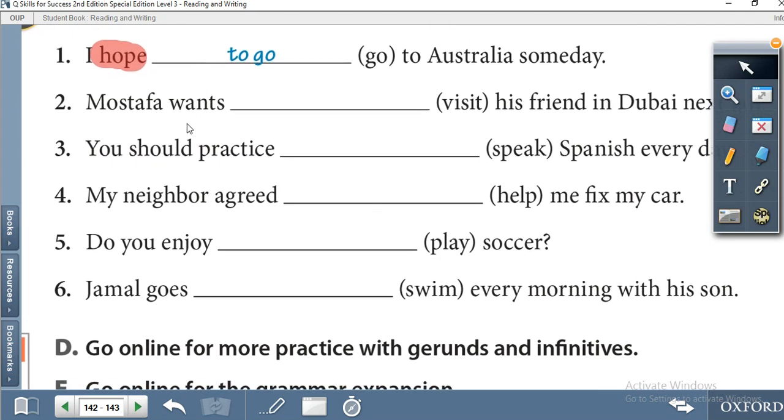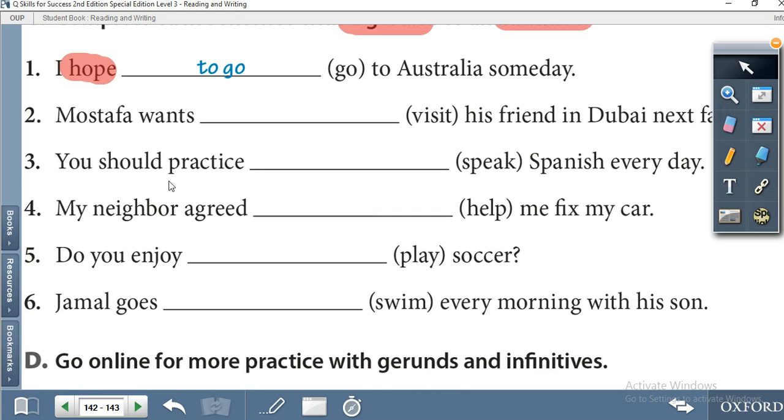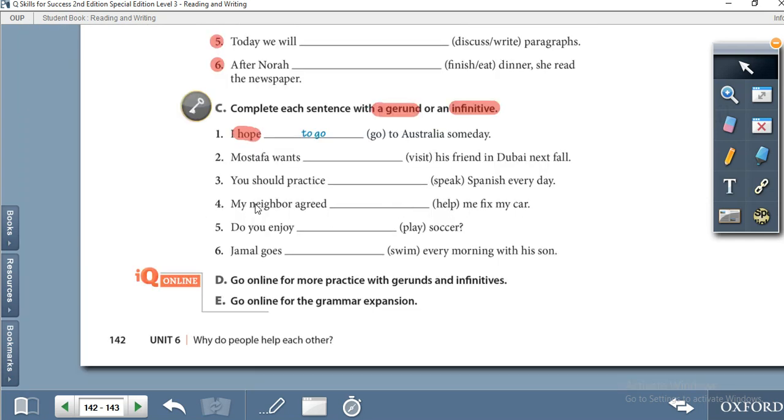Musa wants to visit his friend. You should practice to speak or speaking? You should practice speaking Spanish every day. So you have to solve this exercise according to the knowledge you have learned in the session, complete it, and you can share it with your teacher during the online session.